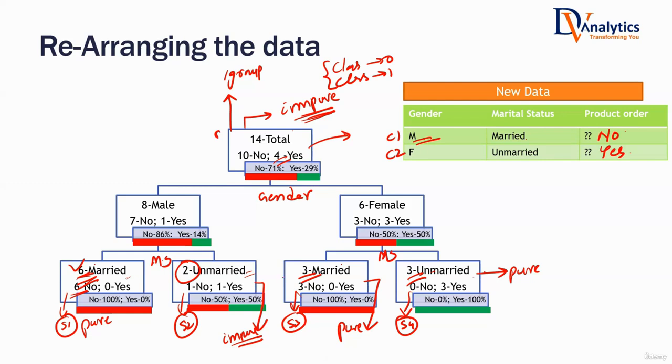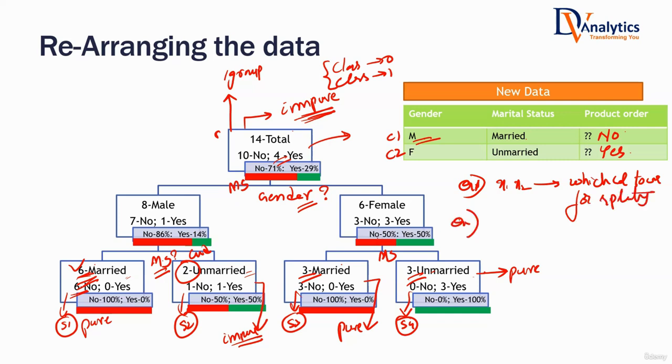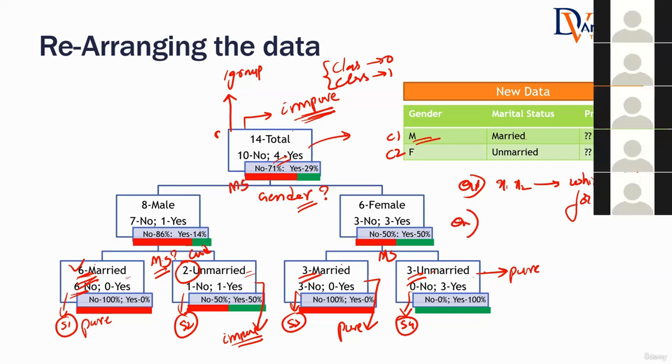However, when we look at this philosophy, there are some questions that should arise in our mind. The first question is, there are two columns, marital status and gender. Why did you use gender here? Why did you use marital status here? Can I use marital status first, then gender next? When you have two columns like X1, X2, which column to use for splitting? Isn't that the first question that should come to our mind? Or shall we do it randomly? Which column to use for splitting? Have you thought of it? Or is it random? Or is there any science behind it? That is question number one.